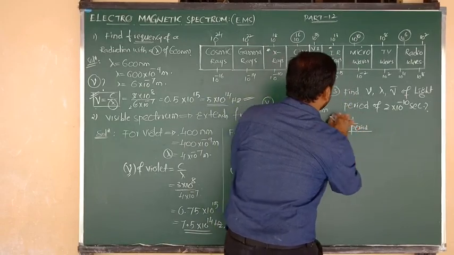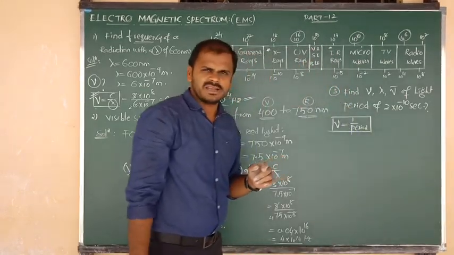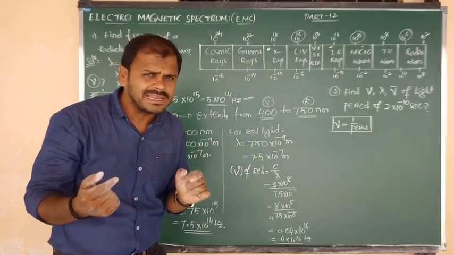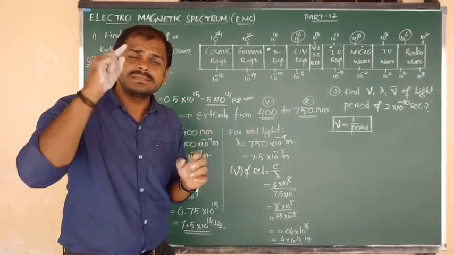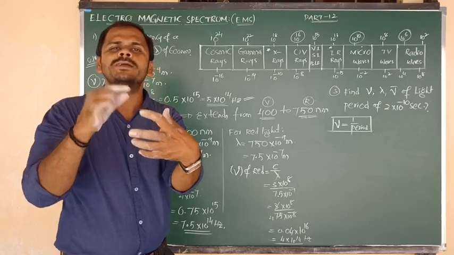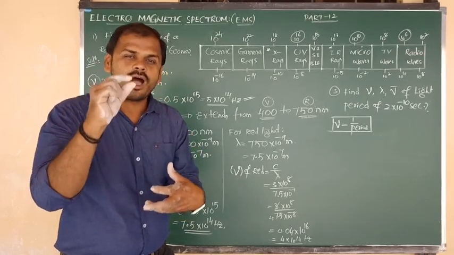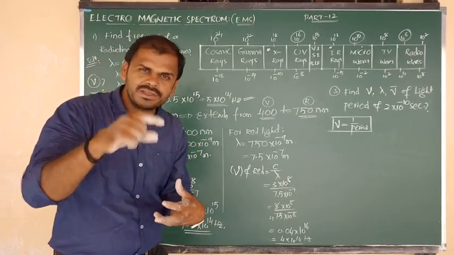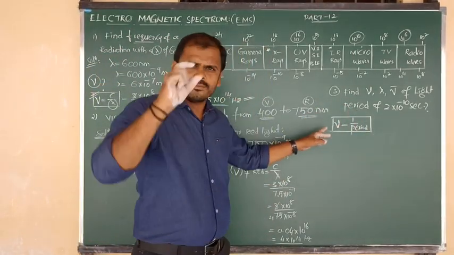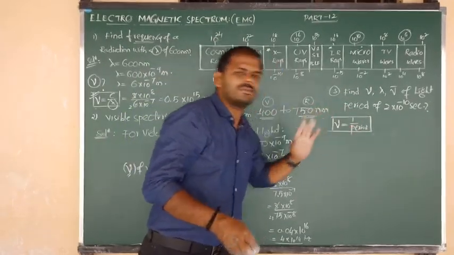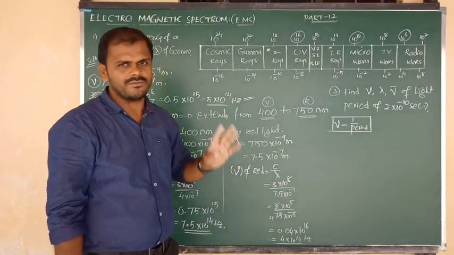Because of the definition. Frequency can be measured in the unit CPS, meaning cycles per second, or we can say second inverse. It means in 1 second, how many waves are passing through a particular point. It is nothing but 1 by period. That is the meaning of per second, and we can also use it as a formula now.